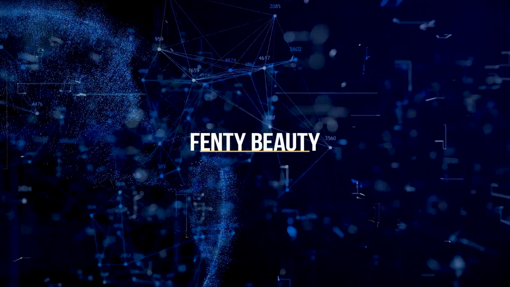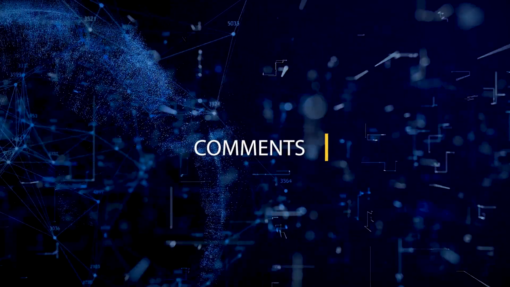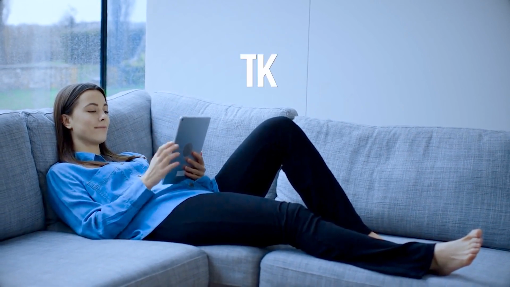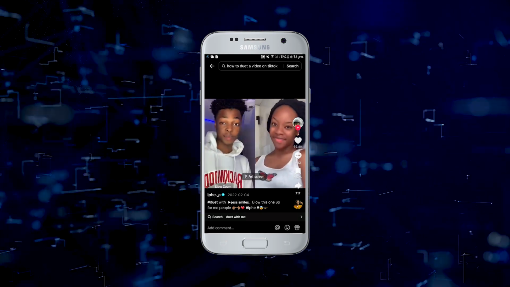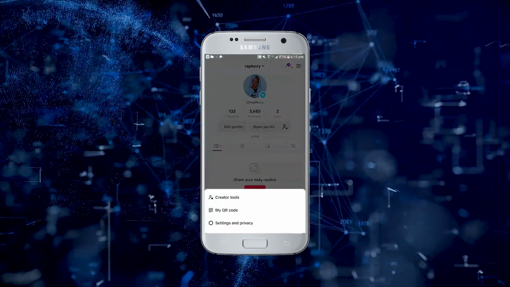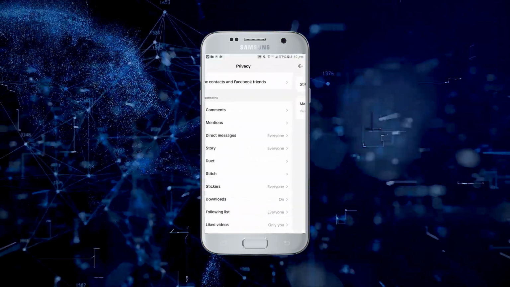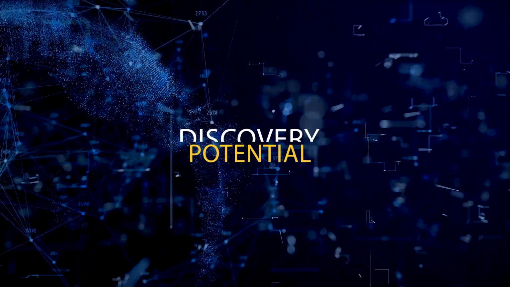Fenty Beauty consistently uses video replies to create videos addressing fans' comments and requests, showing they are paying attention to their user base. The default settings on TikTok allow others to create duets and stitch videos using your content. If you want to change this for any particular video, tap the three dots icon on the video to open privacy settings, then adjust as needed. You can also turn off these features for your whole account, but this will limit the opportunities for other TikTok users to engage with your content, decreasing discovery potential.